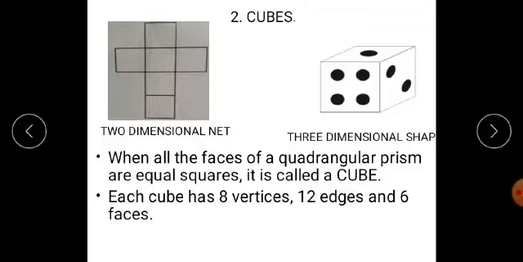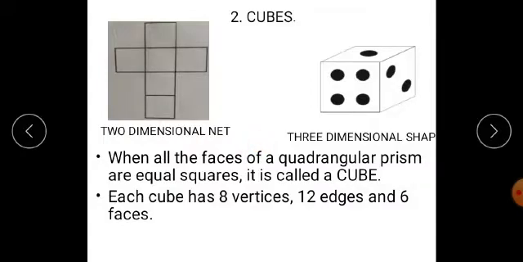Now, the next type, that is cubes. This cube we have seen last year also. Now, students, for making a cube, a three-dimensional shape, we require again a two-dimensional net. But students, for cuboid as well as for cube, we require a six-square net. But last year, if you remember, you have seen a five-squared net with a special name called pentomino, which we use to make an open box. But to make a closed box, we require a six-squared two-dimensional net.